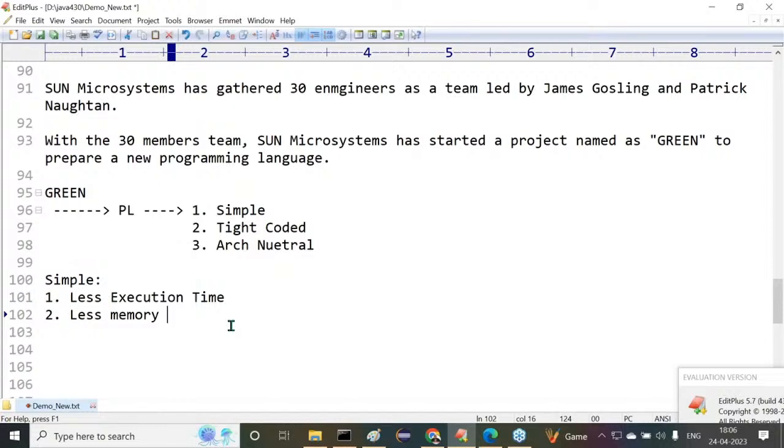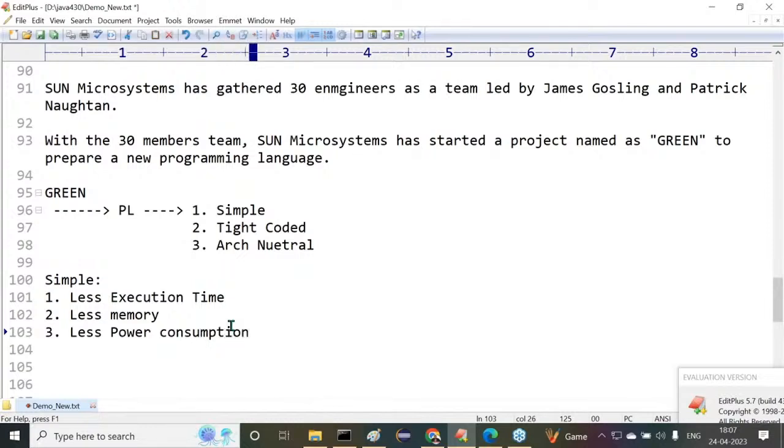Less memory. And the third one is a funny thing. Even myself, initially I didn't believe that, but after getting information from the Sun Microsystems documentation, I came to know that okay, this is also a valid reason. What have they given there? Less power consumption. I thought of it.